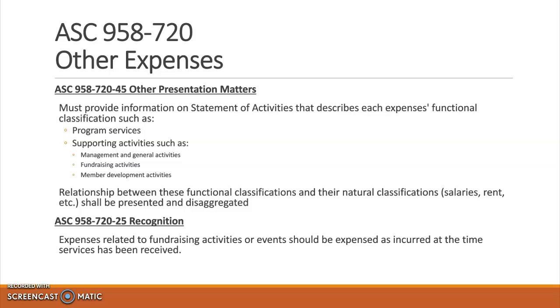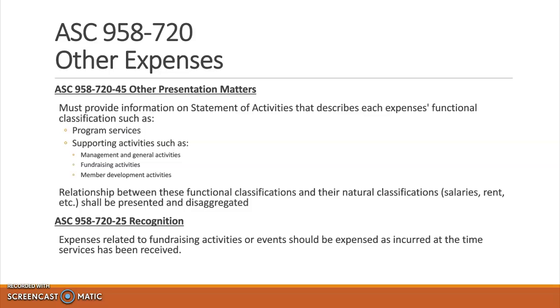Supporting activities can be further broken down into categories such as management and general activities, fundraising activities, or member development activities. Also, the not-for-profit must explain the relationship between the functional classification and the expense's natural classification, which could be, for example, salaries or rent, and they must also disaggregate these classifications.